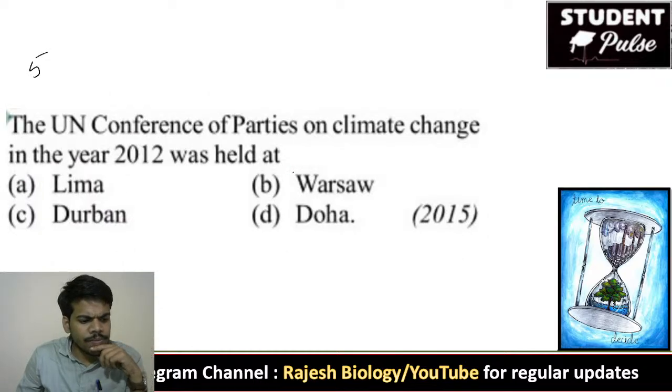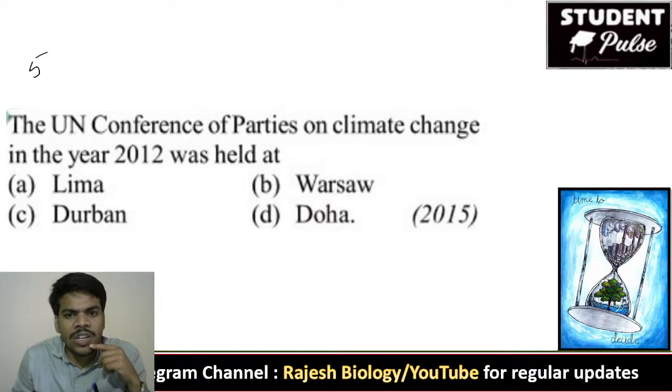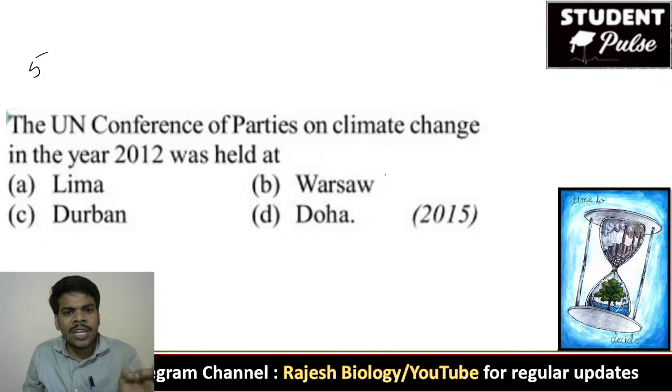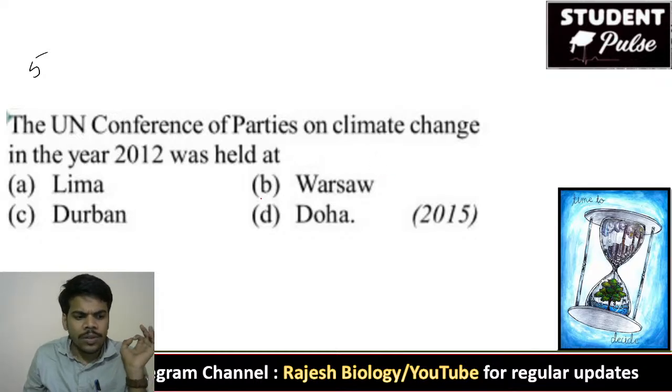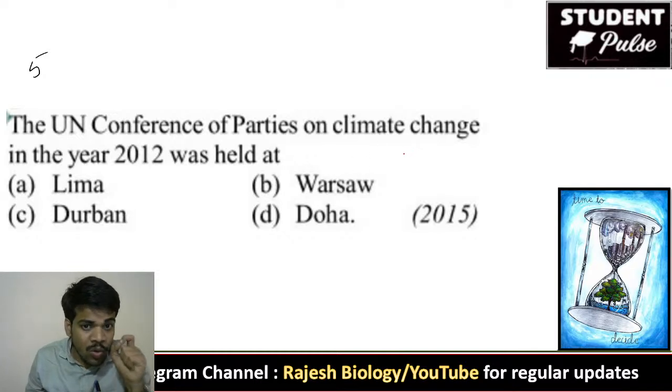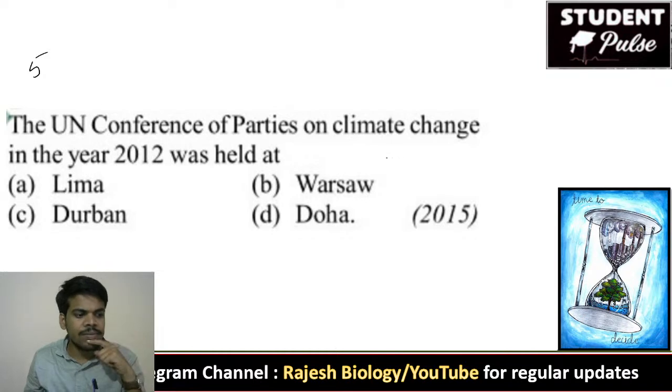Fifth question. Yes, Jnaneswari, you are saying the right answer after I said it. The UN Conference of Parties on Climate Change in the year 2012 was held where?